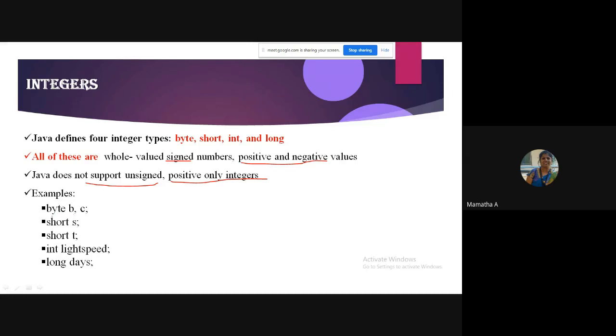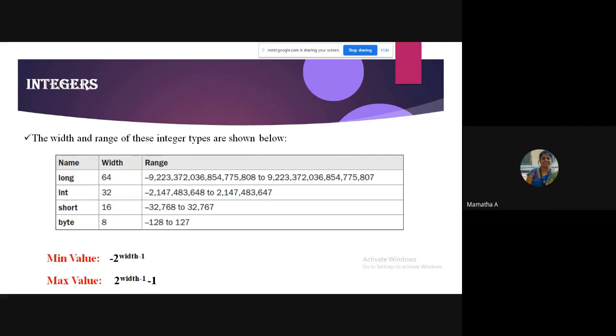Here is how to declare the various integer data types. You can just use byte, short, int, long. Simple letters. They are all predefined keywords, so you do not have to worry about it. Next, as I told you, you should remember the range of values. So you should know the range of values your integer types take.